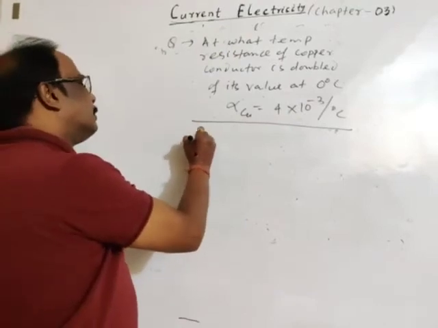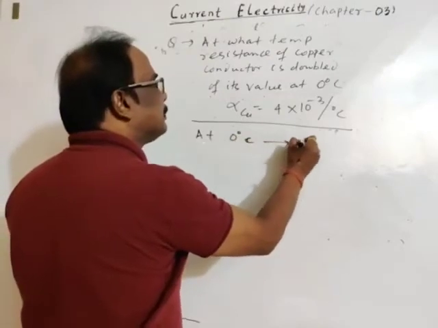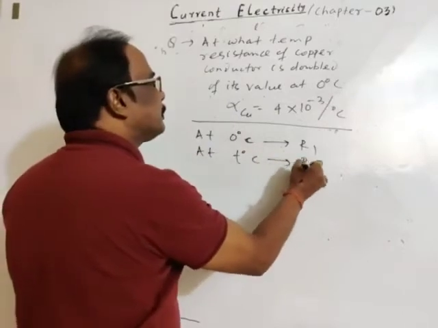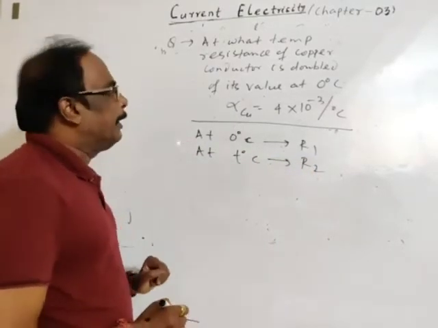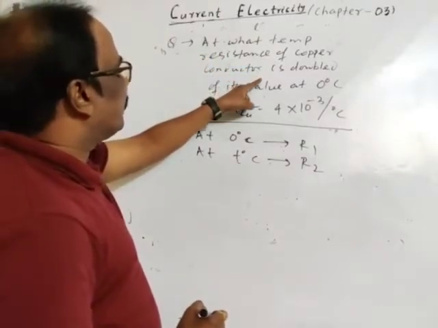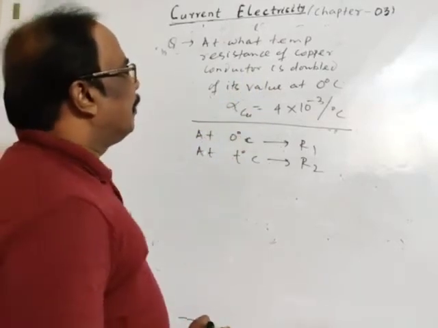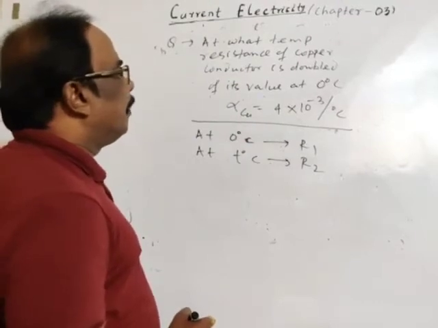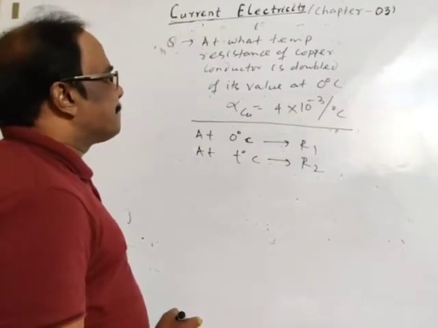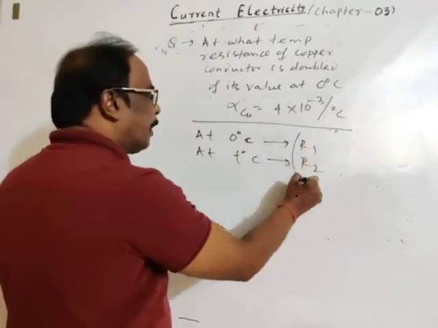Let at 0 degree centigrade the resistance be R0, and at T degree centigrade the resistance be R. Then we will take the general formula for R1 and R2.